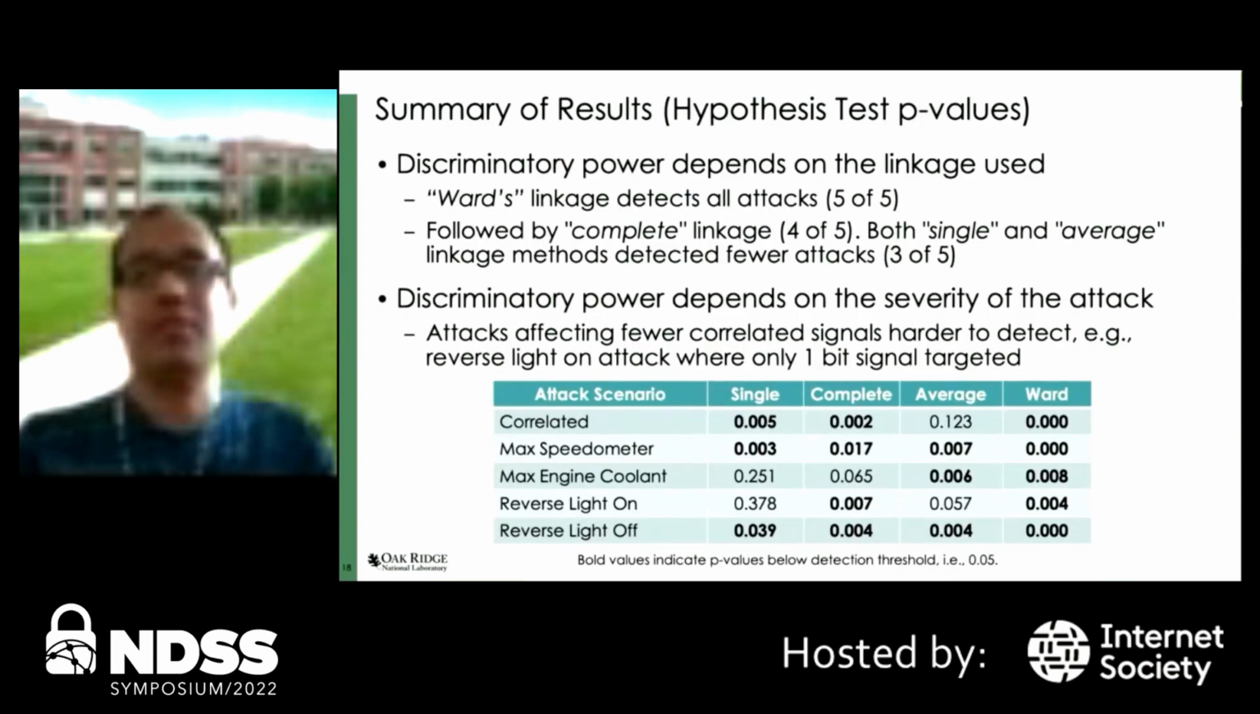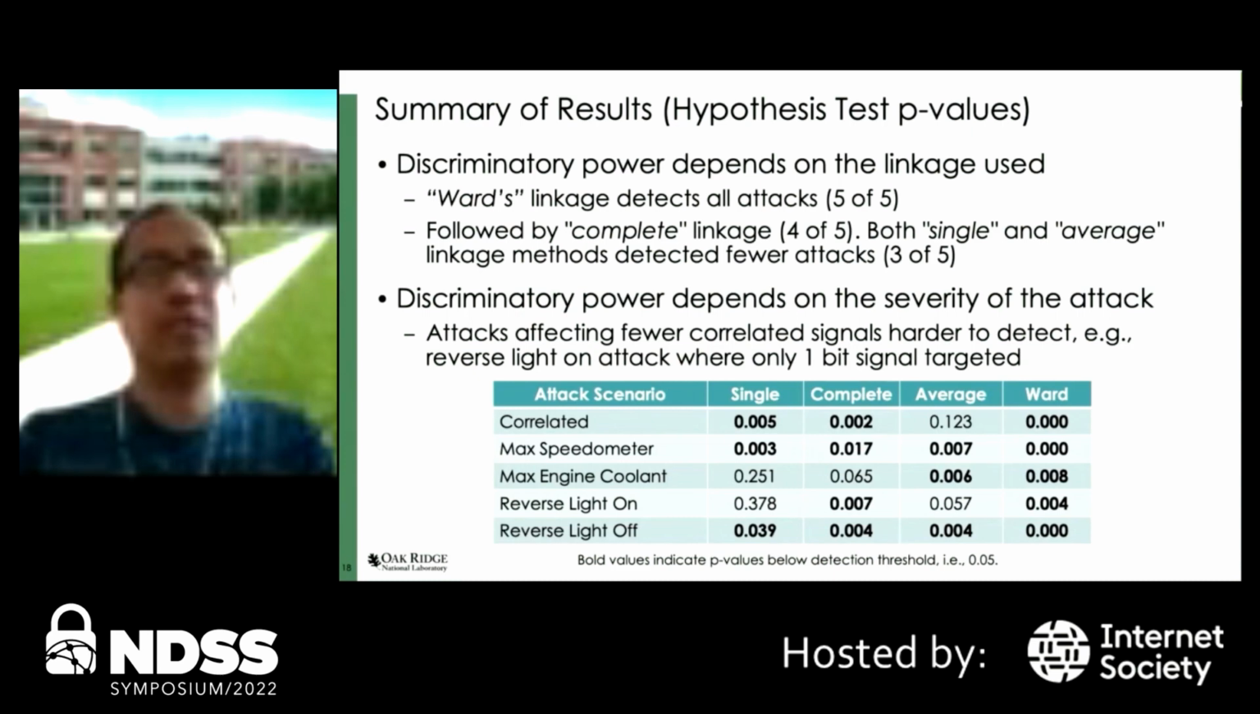Here we summarize our main results. In particular, we found that the discriminatory power of our framework depends on, one, the linkage function being used. We found that the Ward linkage detects all of the attacks, so 5 of 5, followed by complete linkage, 4 of 5, and both single and average linkage methods detect fewer attacks, 3 of 5.